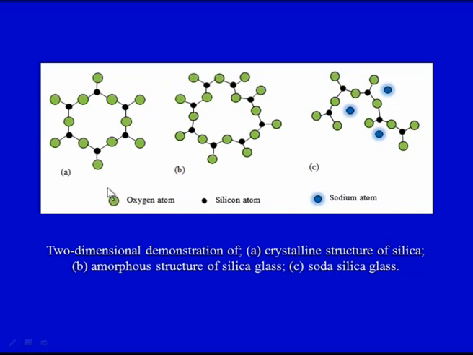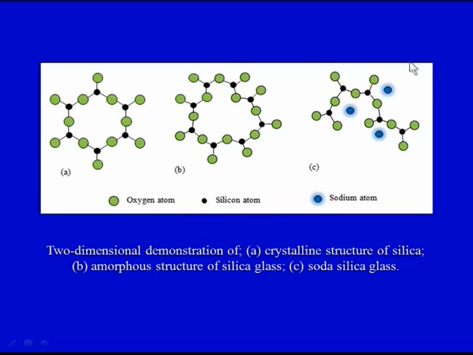This green one is an oxygen atom, very clearly depicted. Then this black one is the silicon atom. So, this is a fairly regular structure, a repeating geometric or atomic arrangement. Whenever it is very regular, it is the crystalline structure of silica. And then the second one is not very regular, a random arrangement: the amorphous structure of silica glass.